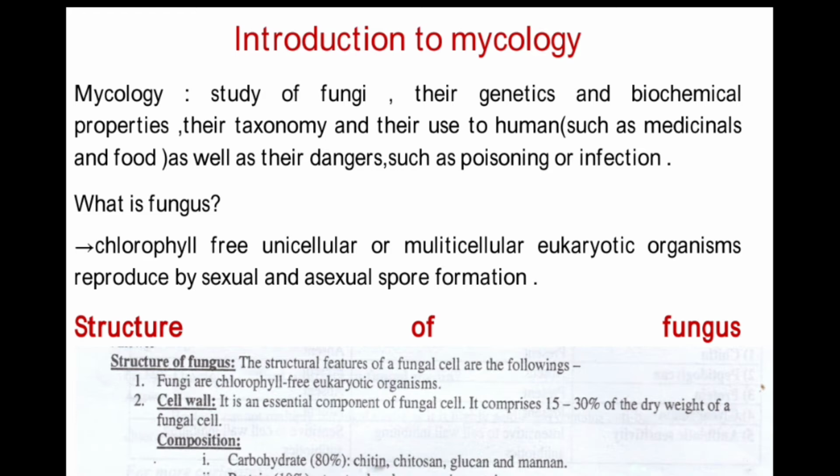What is fungus? Chlorophyll free unicellular or multicellular eukaryotic organism reproduced by the sexual or asexual spore formation. They are chlorophyll free, that is they do not have chlorophyll, so they cannot prepare their food by photosynthesis, and they may be unicellular or multicellular eukaryotic organism which reproduce by the sexual and asexual spore formation.